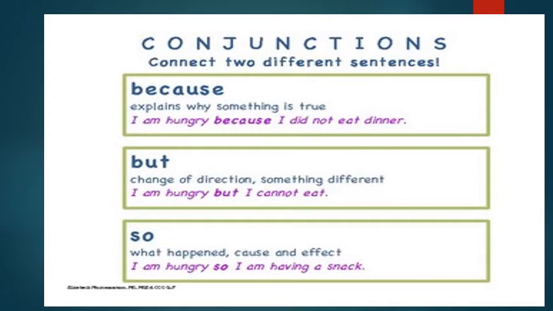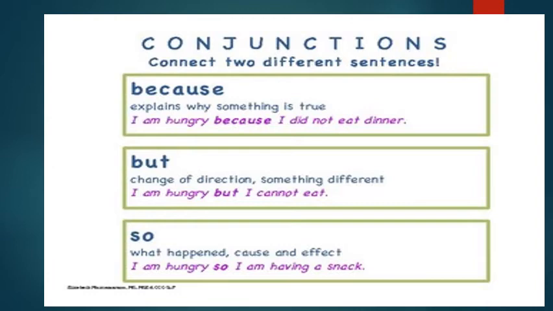Now here again in detail, these three conjunctions are very commonly used. Because explains why something is true. I'm hungry, and it is placed in the sentence: I'm hungry because I did not eat dinner, right? Because is the word which is joining the two sentences. The two sentences here are I am hungry, and the other sentence is I did not eat dinner, right? Here because is used to join these two sentences.